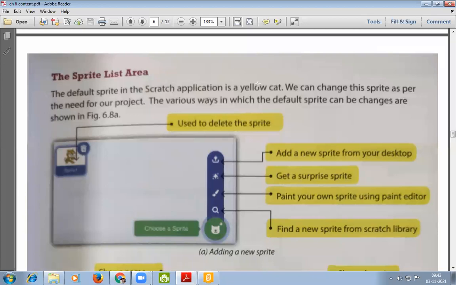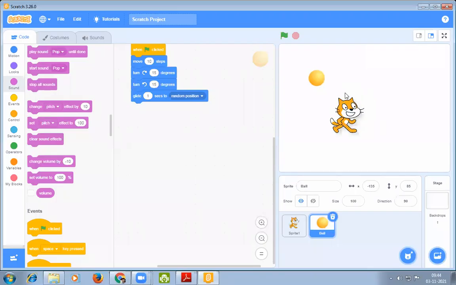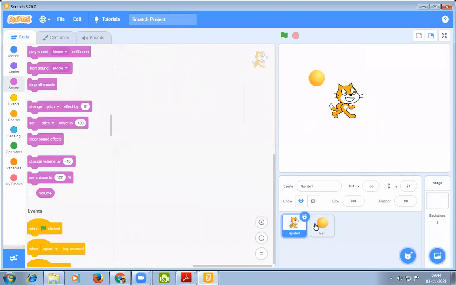We can change this sprite as per the need of our project. The various ways in which the default sprite can be changed are shown in figure 6.8. So this one is the default sprite that appears whenever we open the Scratch program.